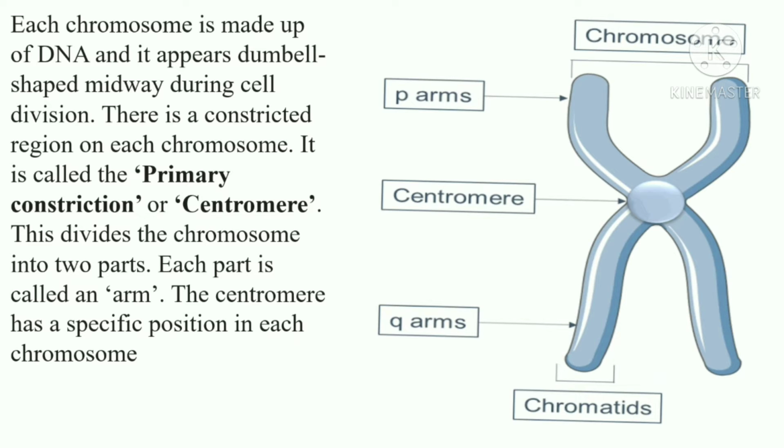It is called as the primary constriction or centromere. This divides the chromosome into two parts. Each part is called an arm. The centromere has a specific position in each chromosome.